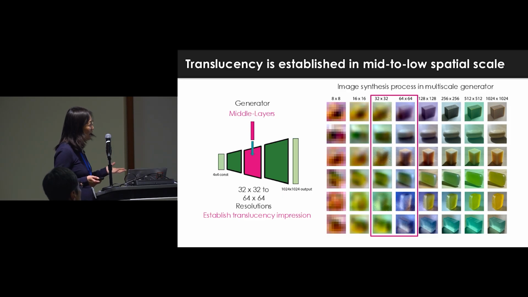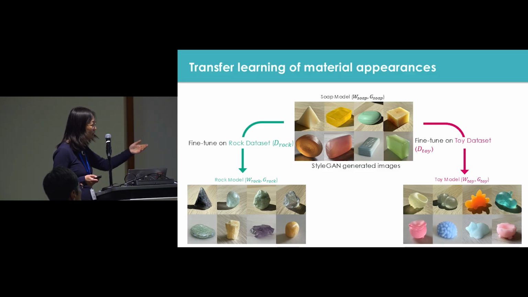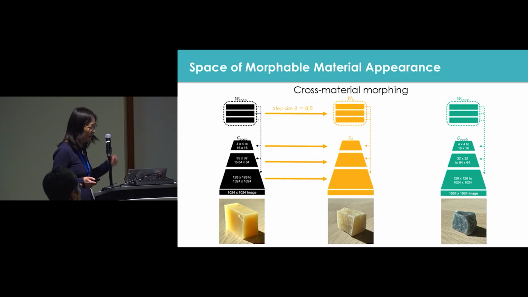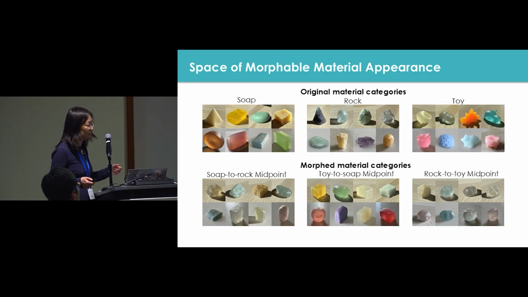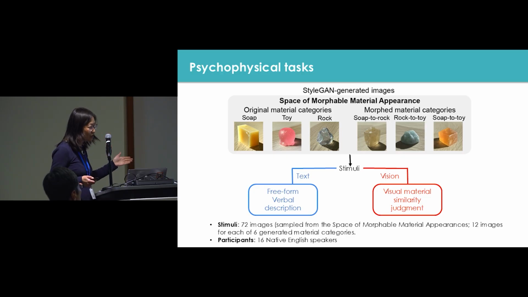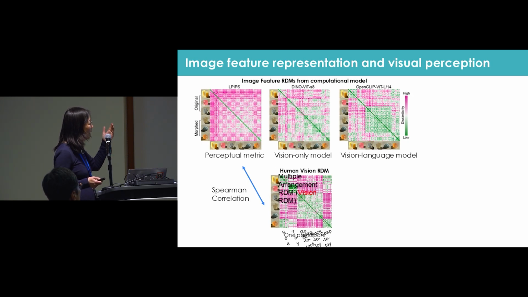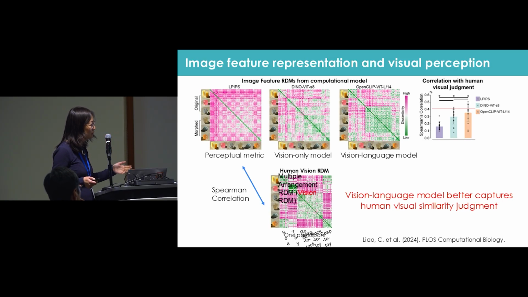And we can also visualize this neural network to see how this is established in the middle layer. I'll skip a couple of slides. We can also expand it to rock, squishy toy, morphing between different materials to create molded cheese appearance, and then use these diverse images to study how vision is related to language. If you're interested, you can ask me. We found some disparity between visual description and visual similarity, comparing human similarity judgment with several pre-trained models, including a perceptual metric, a vision-only model, and a vision language model. We found the vision language model better captures it.